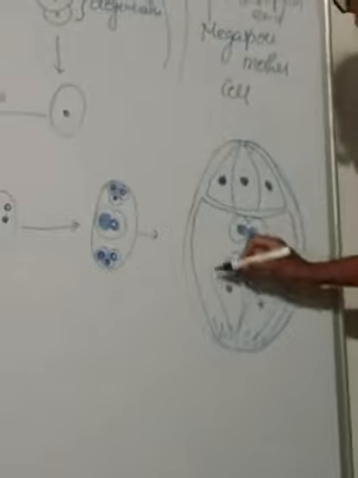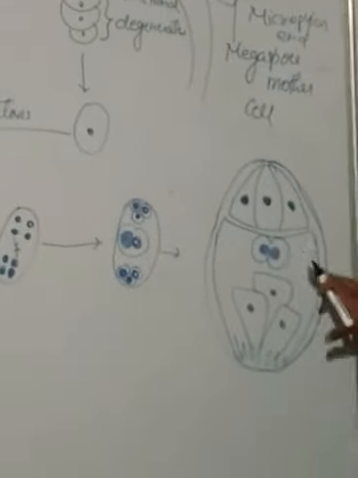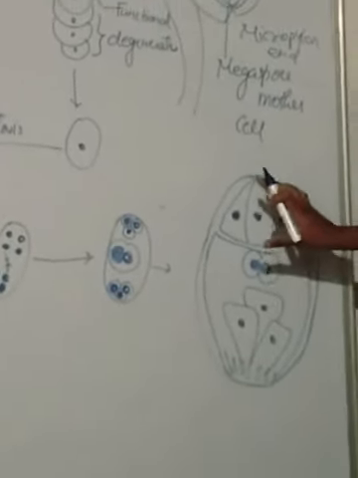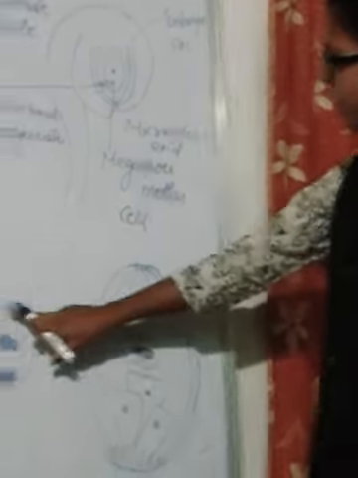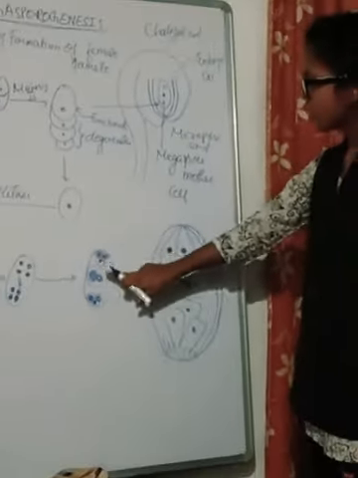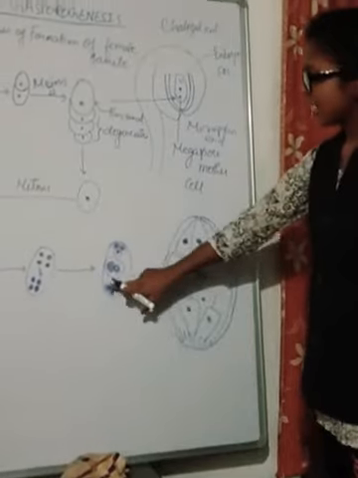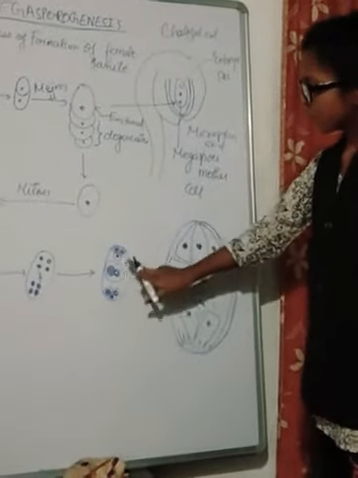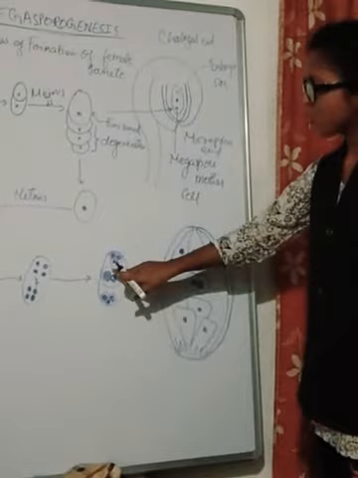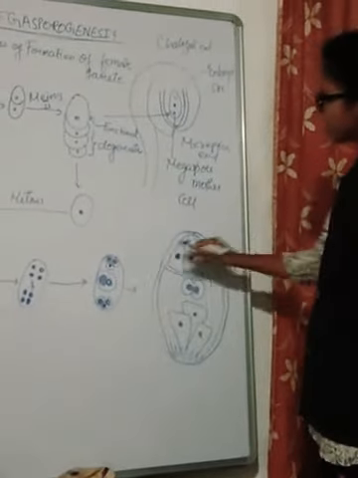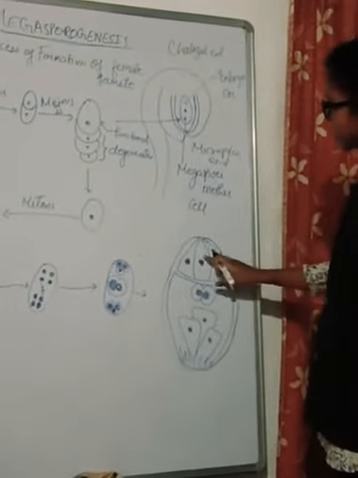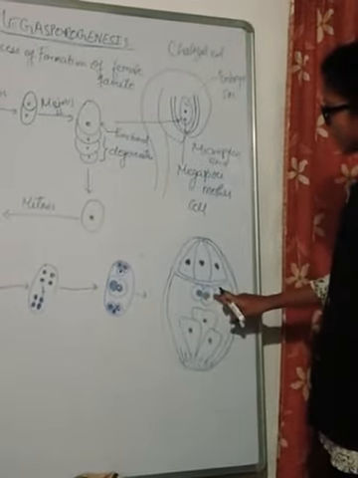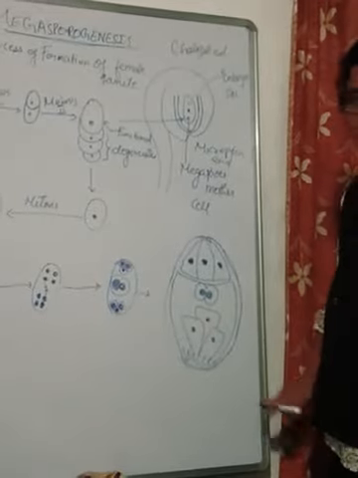Okay, students, so this is a complete structure of a developed embryo sac, or a complete megaspore. Okay, so you can see here, as we have seen, 3 cells are upward, 1 cell is in the center, and 3 cells are at the downside. So this middle one is having 2 nuclei along with it. Okay, so if you see the complete developed structure, then it is like this. 3 cells are here, 1 cell is in the middle, and 3 cells are at the bottom.